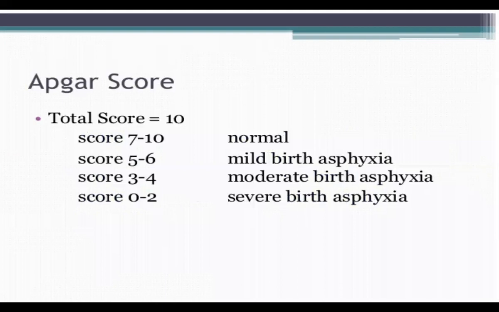The maximum total score in the APGAR score is 10. If it is 7 to 10, normal. If it is 5 to 6, that indicates mild birth asphyxia. If it is from 3 to 4, it is moderate birth asphyxia. And if it is from 0 to 2, that is severe birth asphyxia.